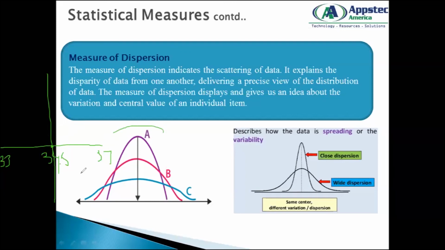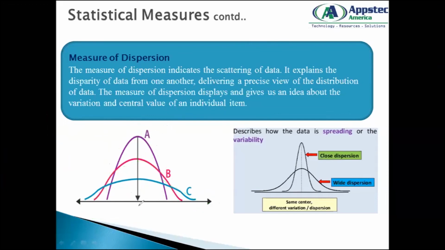So that's how you represent it graphically here. What we did, so this is our middle value, at any scale. Dispersion tells me what is the spread of my data. So this is telling me my data is very spread out. This pink color says that data is somewhat spread, but it is a little skewed, and this purple color is showing me that my data is not that spread across my mean value.